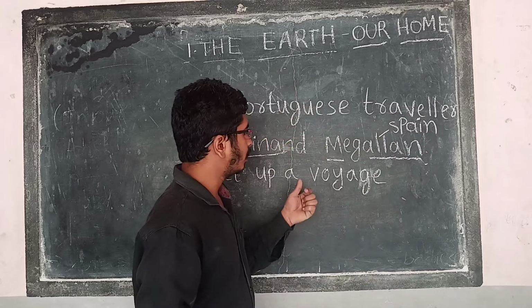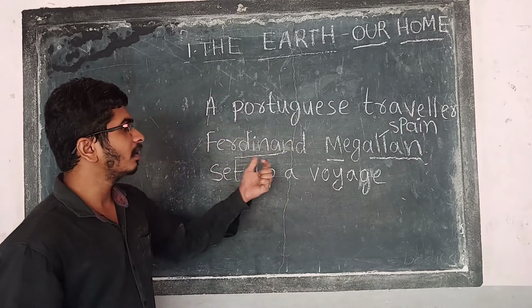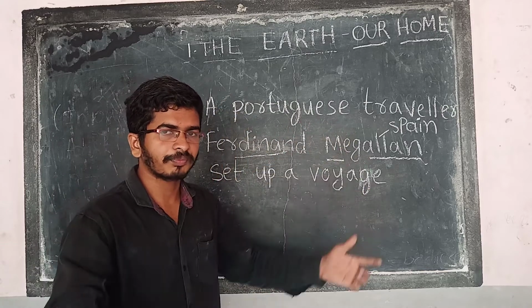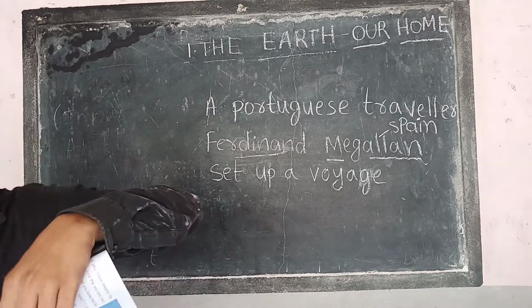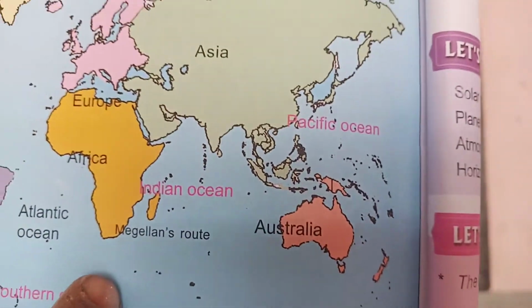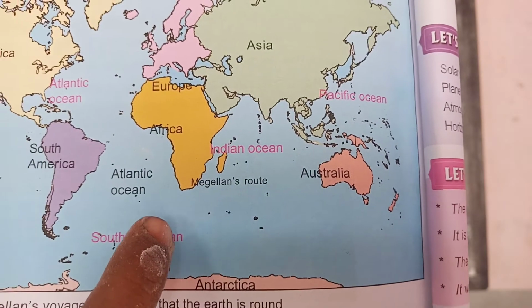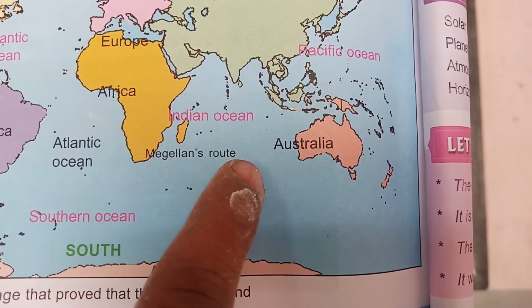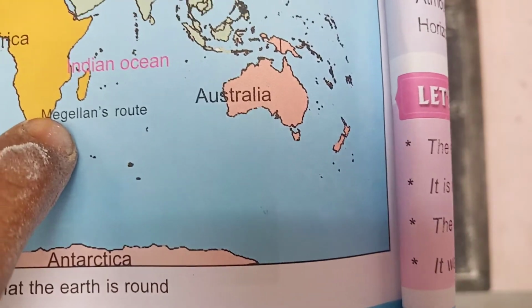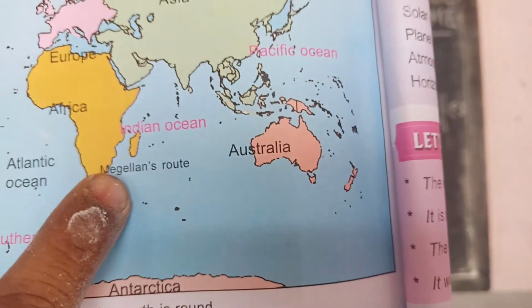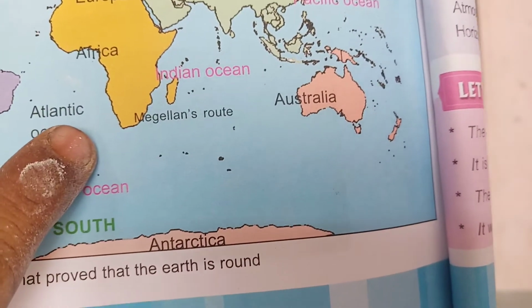Now he set up a ship. From the ocean, you can see the picture of Magellan's route. Here he started the ship, traveling to the west side like this.